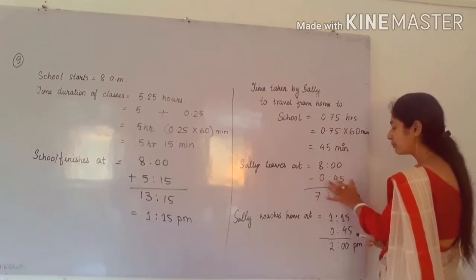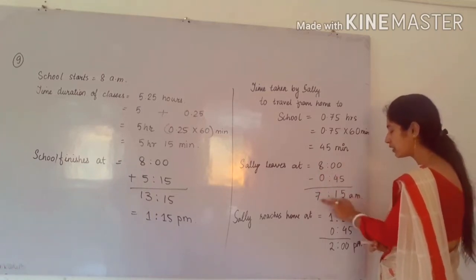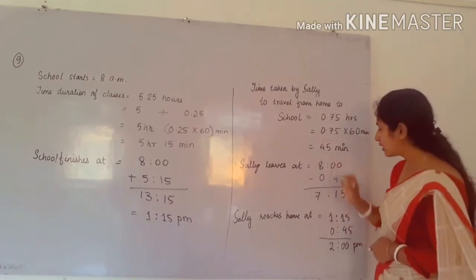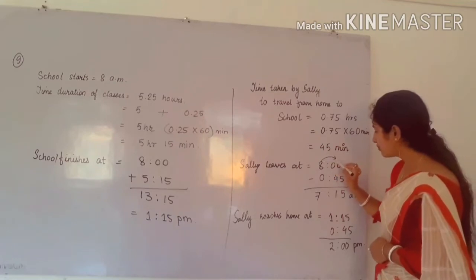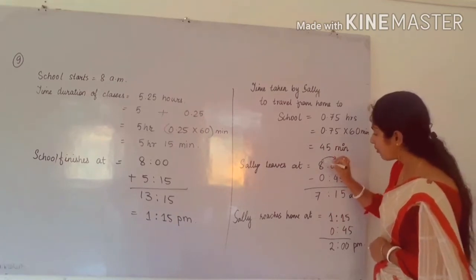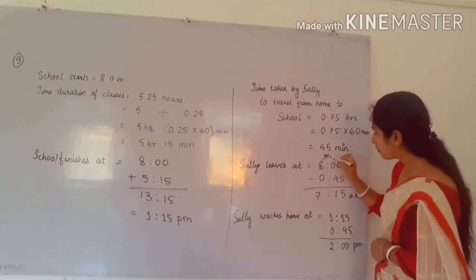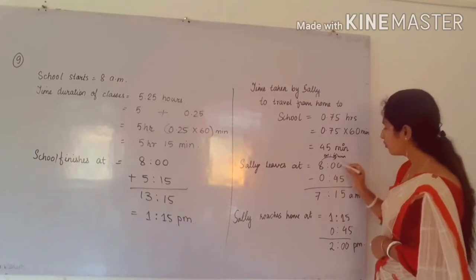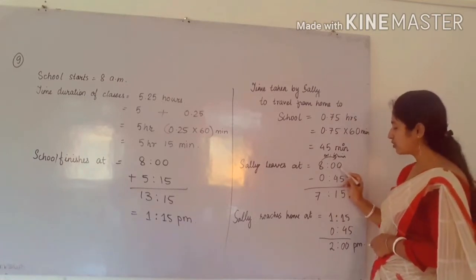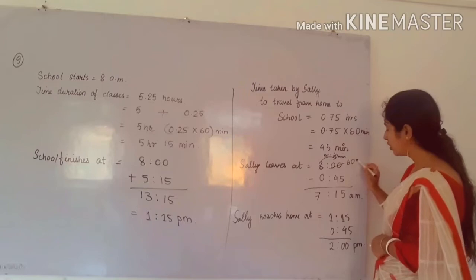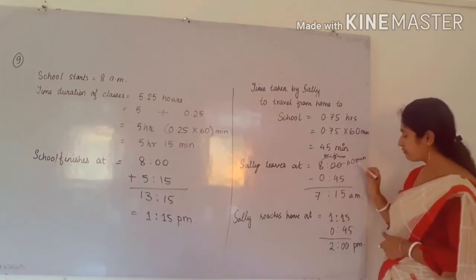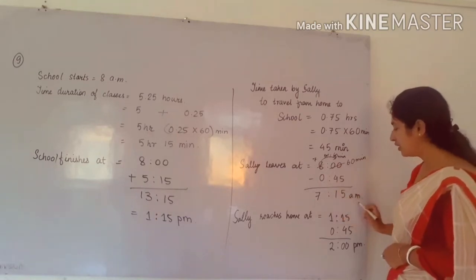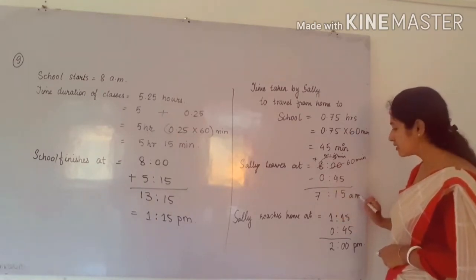What is the leaving time? 8 minus 45, we will get 7:15. See here how to do the subtraction. We have to carry 1, but here this is 1 hour. We carry 1 hour from this, and when it comes here it converts to 60 minutes. Subtracting 45 from 60 you get 15, and here we have 7, so 7:15 a.m. is the leaving time.